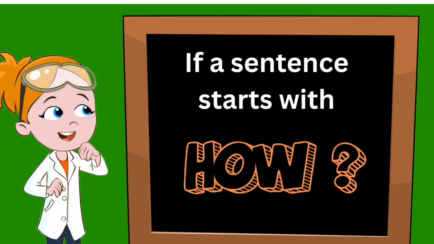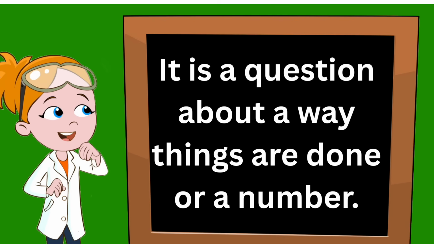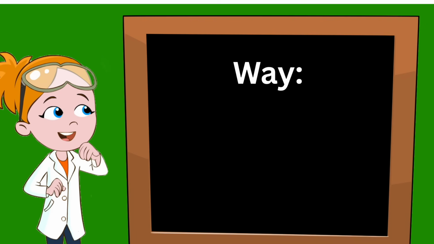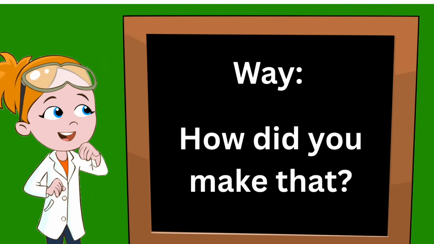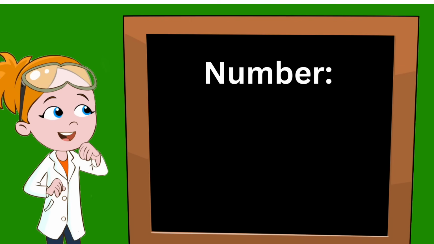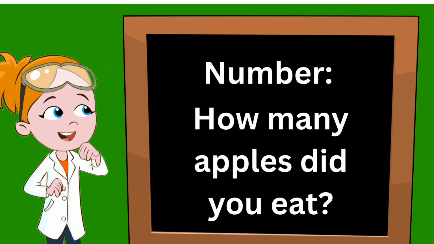Our last magic word is how. If a sentence starts with the word how, it is usually asking a question about the way things are done or about a number. Here's an example of a question that uses the word how to ask about the way something is done. How did you make that? Now let's look at an example of the word how being used to ask about a number. How many apples did you eat?